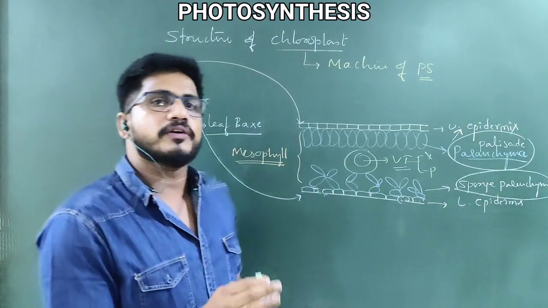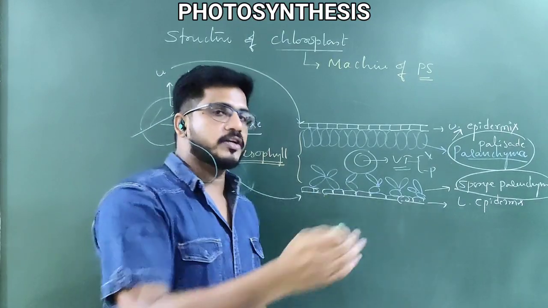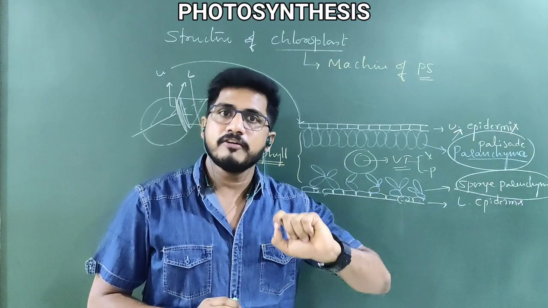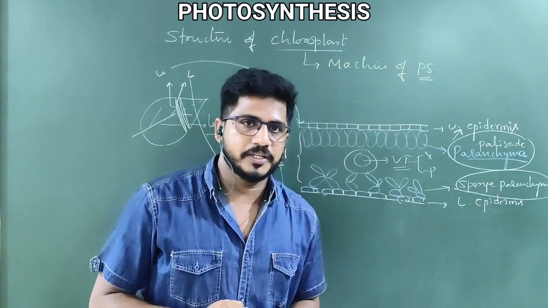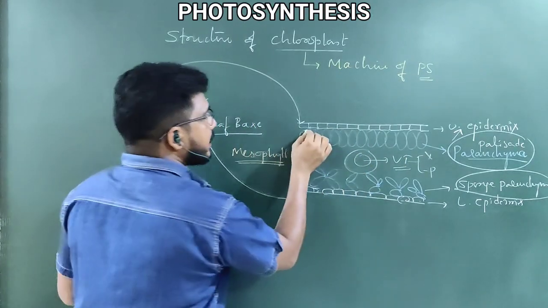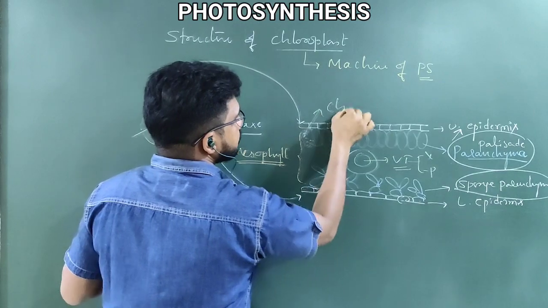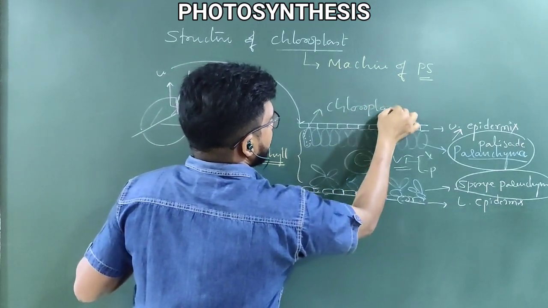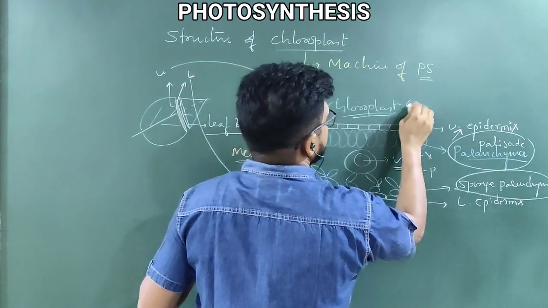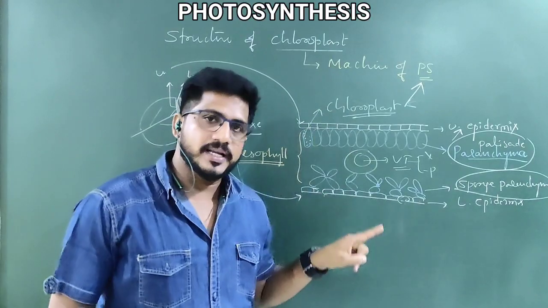But here the topic is how the food is prepared, not how the food is transported from one place to another. How food is prepared by plants and where food is prepared by plants is the main thing today. So as mesophyll consists of parenchyma, inside the parenchyma of every cell so many chloroplasts are present. Chloroplast is the site of photosynthesis. So photosynthesis takes place in chloroplast.